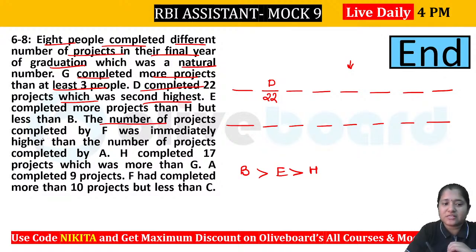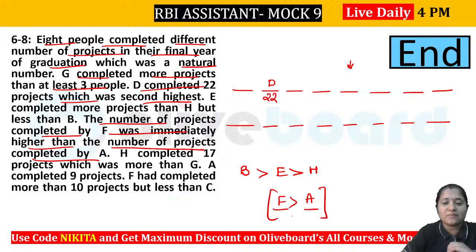The number of projects completed by F was immediately higher than the number completed by A. That means F and A should be coming together, right? So F has to be immediately higher than A. That means in this arrangement, they have to be neighboring each other. Now what is given? H completed 17 projects. So we know that H has completed 17 projects, which was more than G. So you have to place your G after H, right?